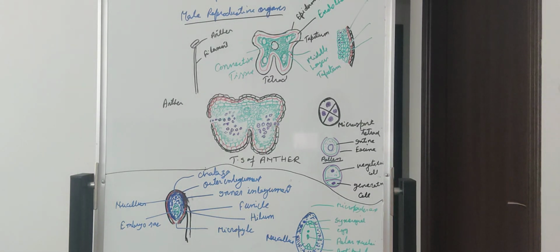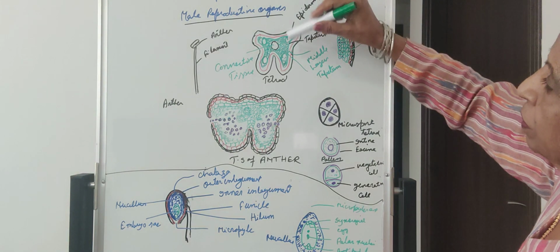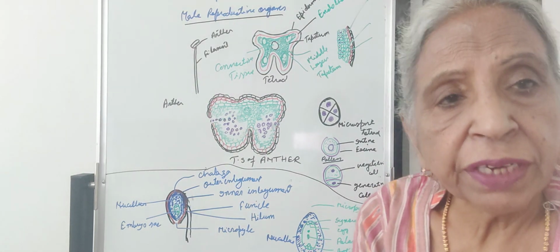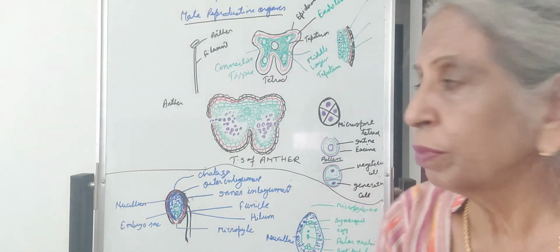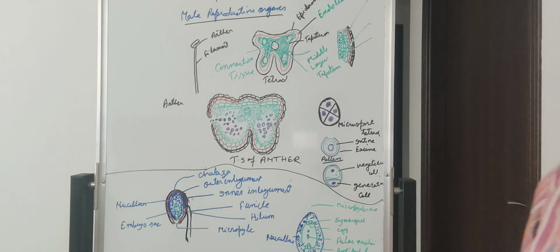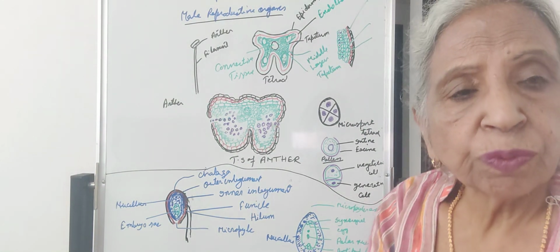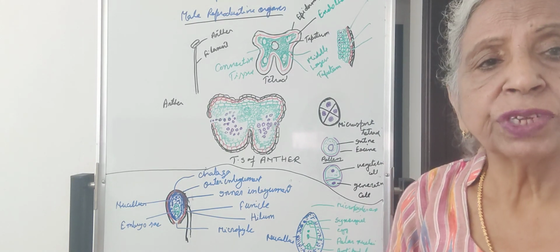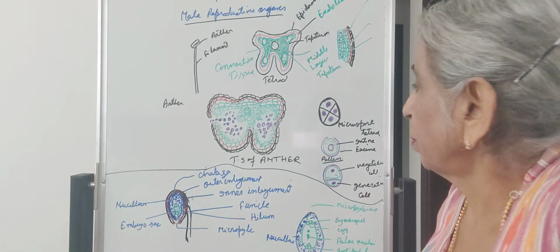So the sporogenous cells which are present in the corner in the microsporangium divide meiotically to form the tetrad. Four spores are formed which are joined with each other. They are not separated, only their walls are separate.